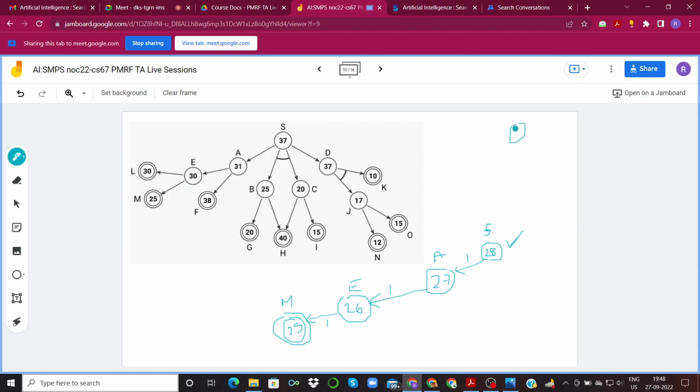when we began, S had a cost of 37. And let's say when we chose to go via A, this edge cost is 1 and we got 31 plus 1, 32, which is lesser than what our heuristic function had estimated, which is 37. This means that our heuristic function was overestimating the cost. And we know that AO star is not admissible when we are overestimating the cost. Hence, we didn't find the optimal solution.